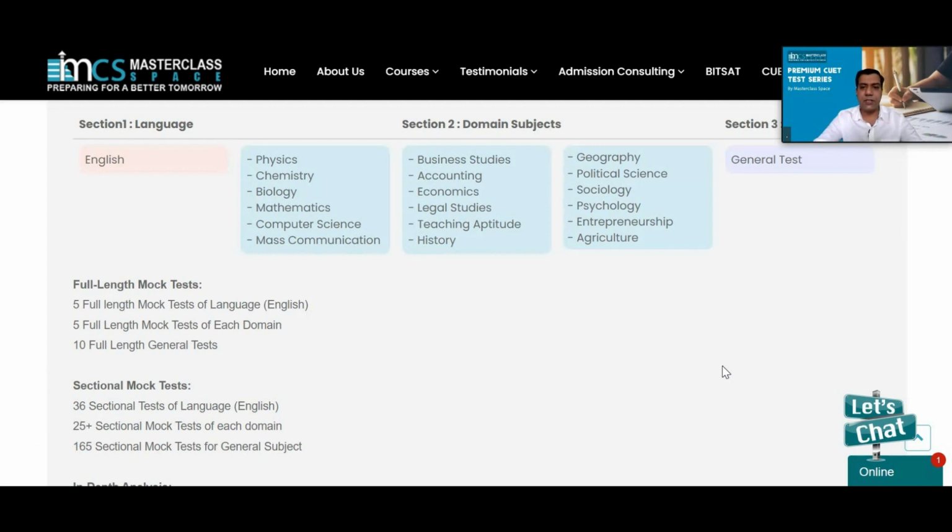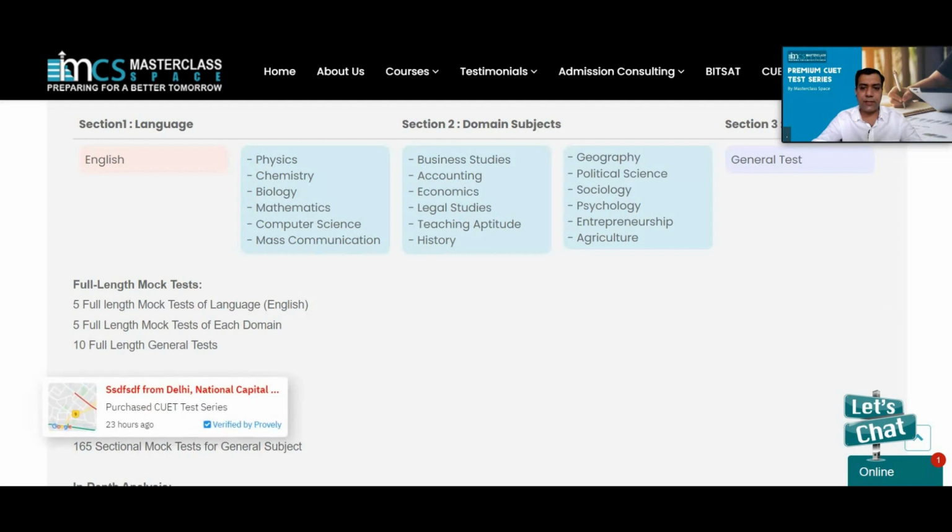We have 3 sections. Section 1 is language, section 2 is domain subject, section 3 is general test. In the domain subjects, we have given 18 domain subjects. Once you buy the test series, you will have access to all these 18 domain subjects. You can attempt whichever subject you wish to do. In this test series, we have given both types of tests, full length mock tests and sectional tests, which you can see on the website. All the details are there.